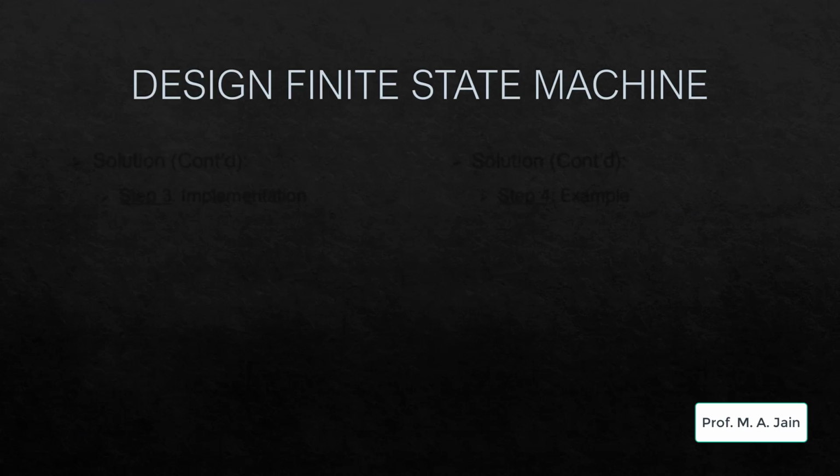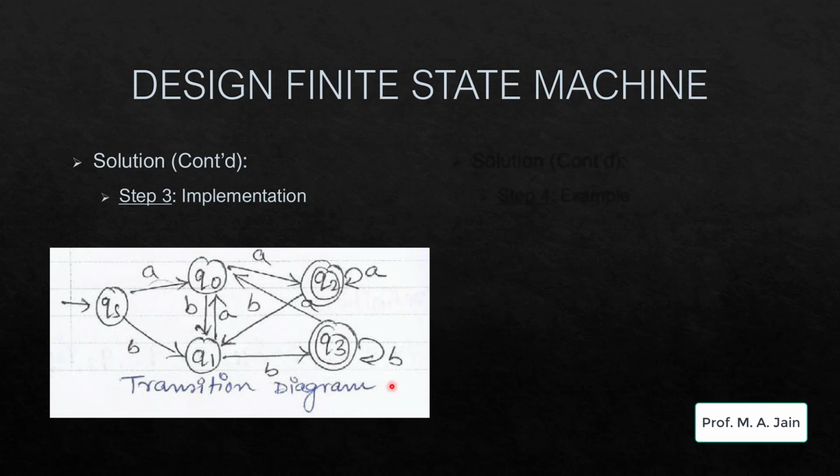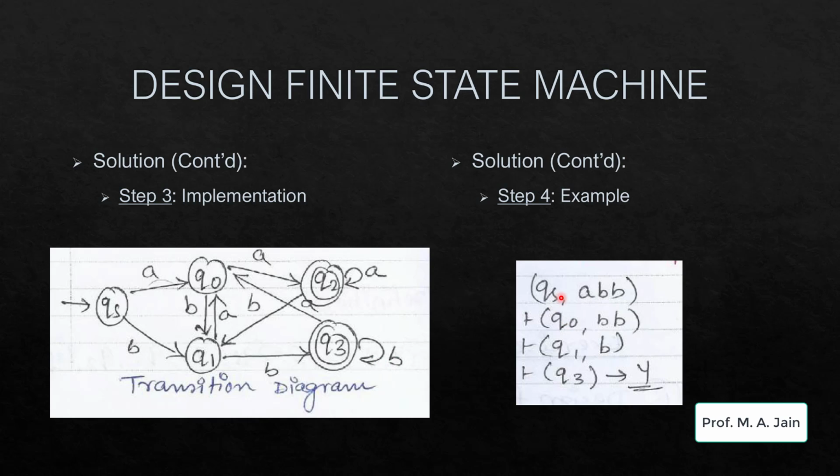Let's check our state transition diagram. So here we have QS to Q3, out of which Q2 and Q3 are our final states. So when we reach Q2 and A is appearing, we will stay in the same state. Else we transit to Q1 state. Let us see an example. QS ABB. Yes, our input is ending in BB. So here from QS we transit to Q0, from Q0 to Q1 and from Q1 to Q3,